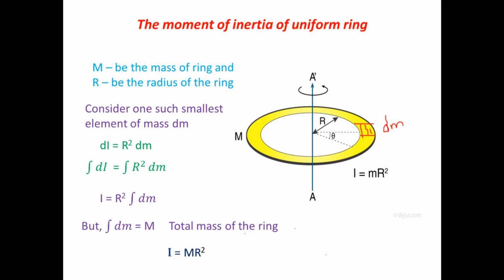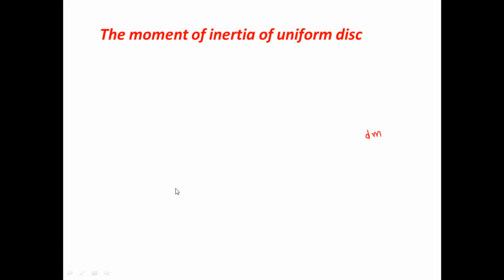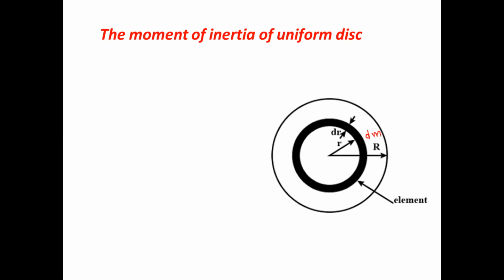After that, another important point remains: the moment of inertia of a uniform disk. This is the second application we discuss in this chapter. Let's see, this is a disk. Now ring and disk are different. Just imagine that this is a ring. When we consider it a ring, the space inside is empty. When we consider it a disk, the total area is filled. So imagine that this is a disk, a solid.